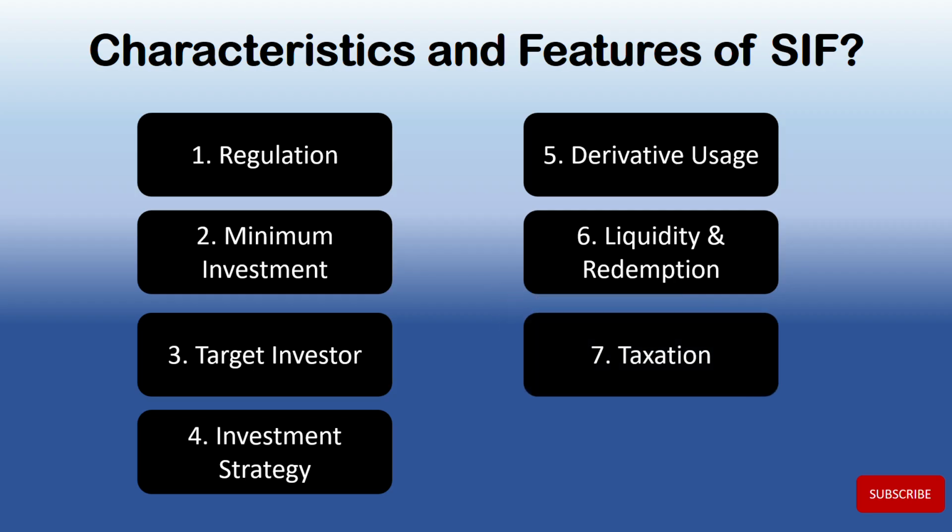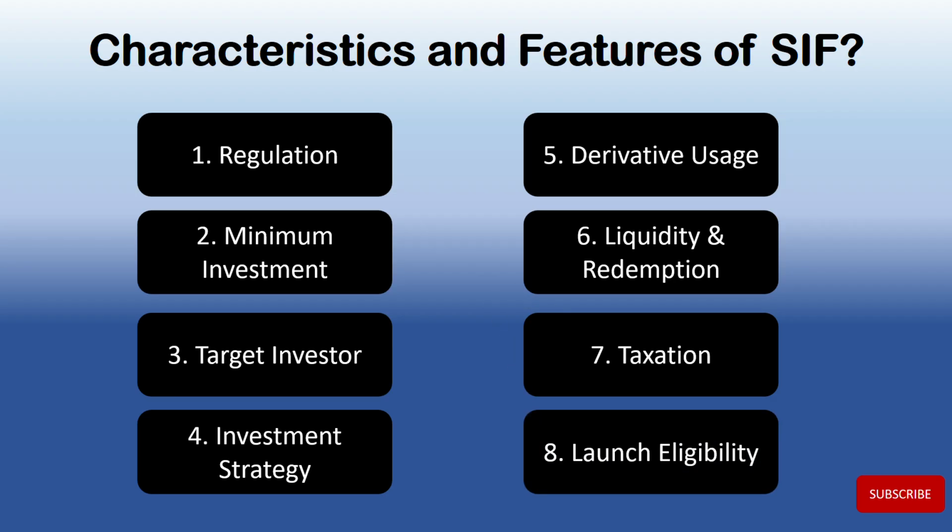Seventh is the taxation. This is a plus point for SIF. Taxation for SIF generally follows the tax structure applicable to mutual funds based on the asset class, equity or debt, of the underlying scheme, which can offer tax efficiency benefits over other products like some categories of alternative investment funds or PMS. And finally, the launch eligibility. Only SEBI registered asset management companies that meet specific eligibility criteria, for example, minimum years of operation and minimum AUM, can launch SIF. So, not every AMC can launch SIF.